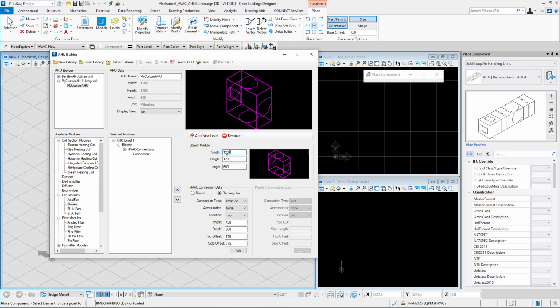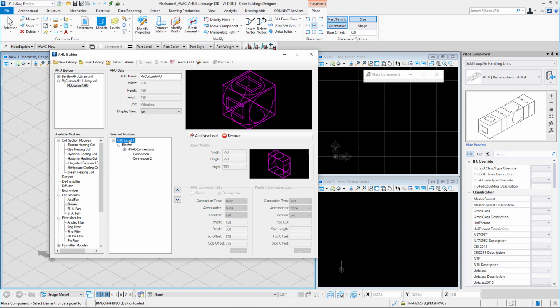Also, the size of the blower module itself would be 750 by 750 by 750 for width, height and length. The overall dimension of the AHU would be populated from the dimensions of each of the modules that are used in the AHU. Now back to the connection. Once the specification of the new connection is added, we click on the Add button to add the new connection to the blower module.